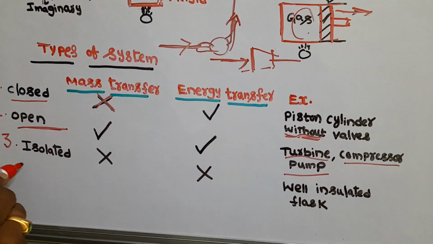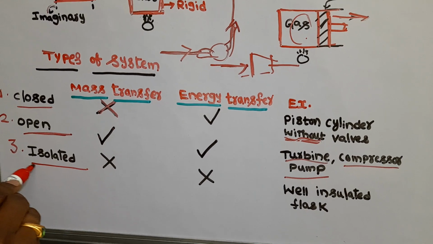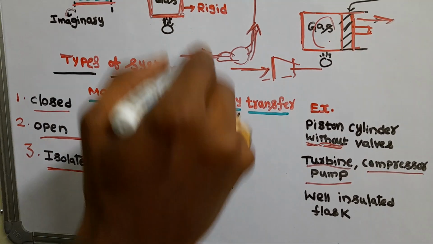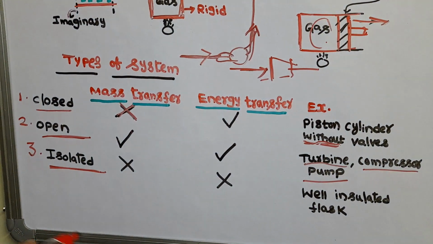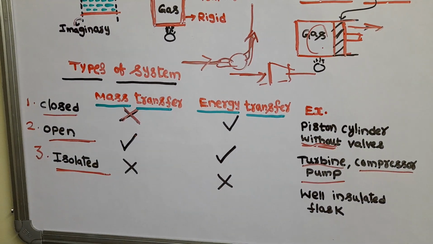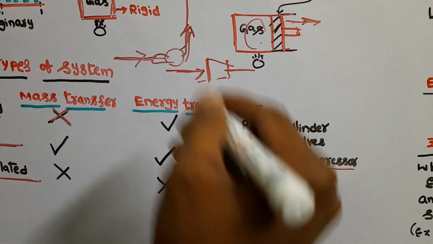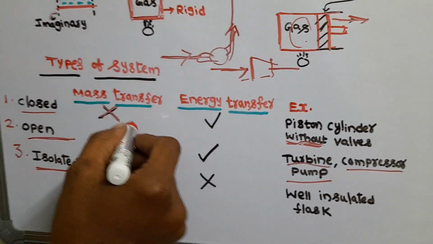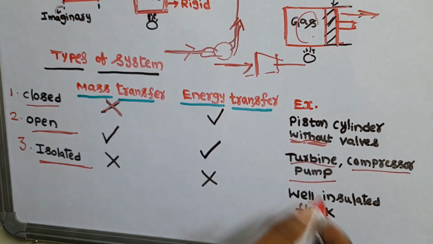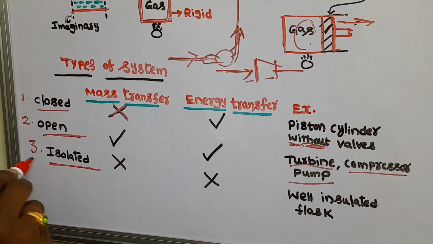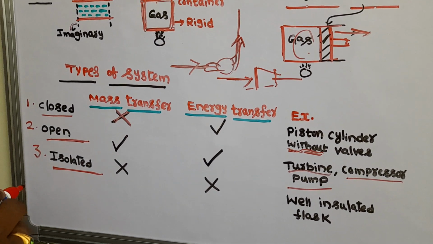Next, the last one is the isolated system. In an isolated system, mass transfer is not there and energy transfer is also not there. For example, if you take a well insulated thermos flask, there will not be mass transfer and energy transfer also will not be there. This type of system is called an isolated system.